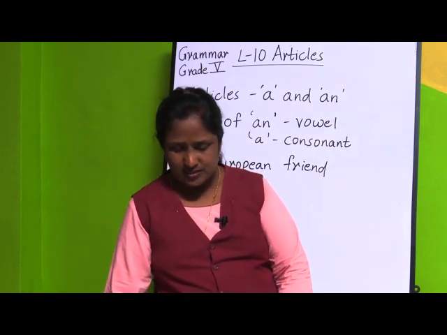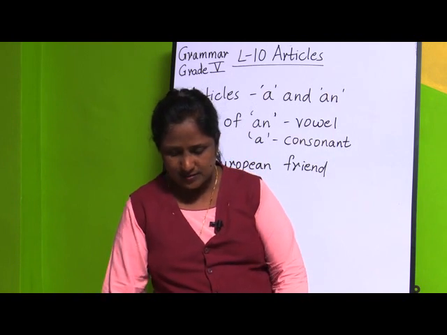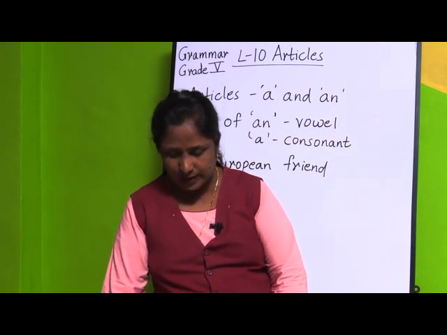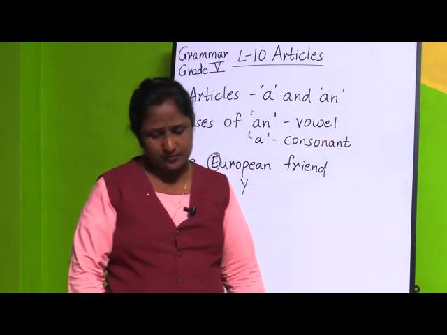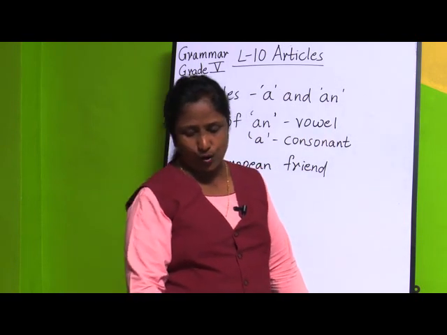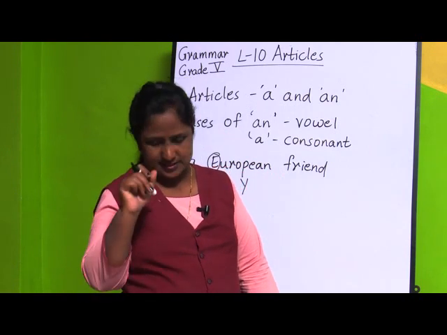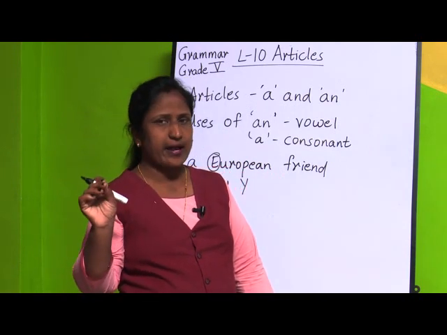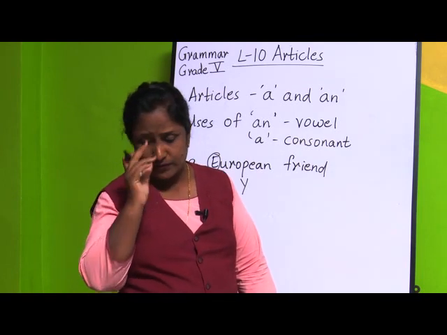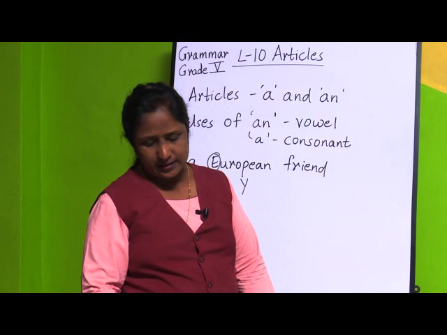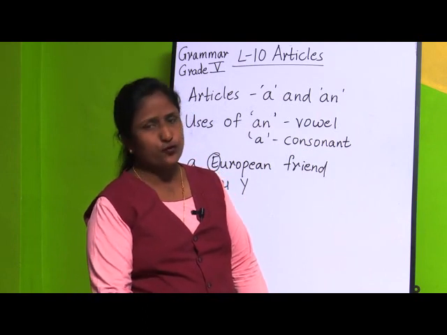Next, fill in the blanks with a or an. Put X where neither a nor an is required. Second one, they have told fill in the blanks with a or an, and put X where neither a nor an is needed. You are going to put an X over there. So, first one, iron is a useful metal.